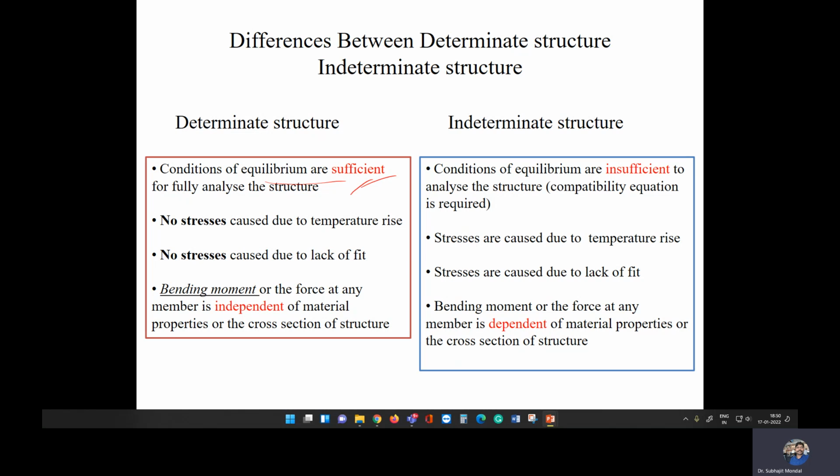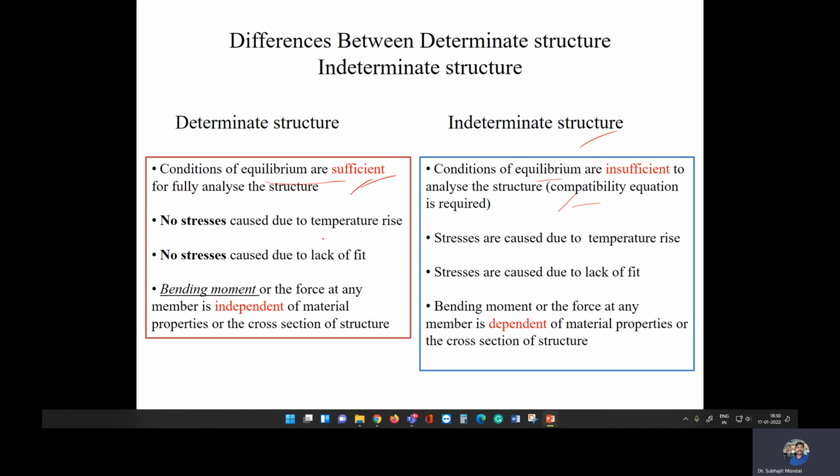In the indeterminate structure, we need to have more information. The equilibrium conditions are insufficient to solve it. We need extra information in terms of compatibility so that we can solve the whole structure. So our mathematical complexity will be more in the indeterminate structures.